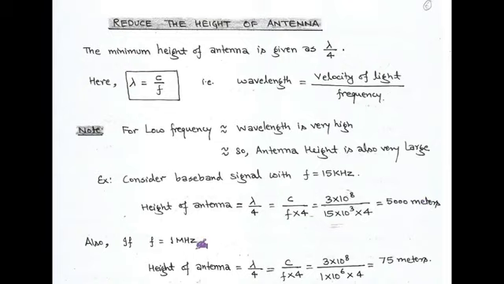But after modulation, the low frequency signal gets converted into a high frequency signal, that is, 15 kHz gets converted into 1 MHz. In this case the height of antenna is 75 meters. So with the help of modulation technique, the height of antenna gets reduced. This is the best advantage of using modulation technique in a communication system.